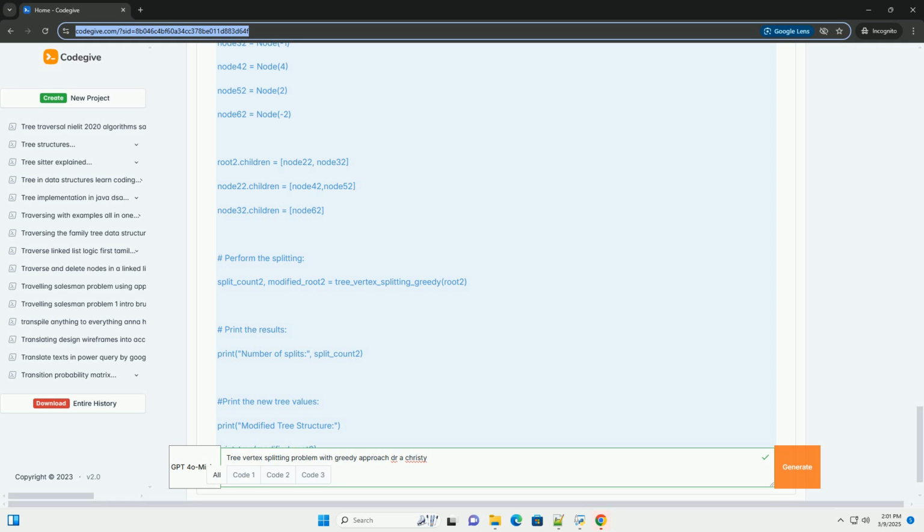Nonlocal split_count: this is important. It tells the post_order function that split_count is a variable defined in the enclosing scope, i.e., the tree_vertex_splitting_greedy function. Without this, the split_count inside post_order would be treated as a local variable, and changes to it wouldn't be reflected in the main function. It calculates the subtree_sum by recursively calling post_order on each child and adding the results to the node's own value. Splitting decision: